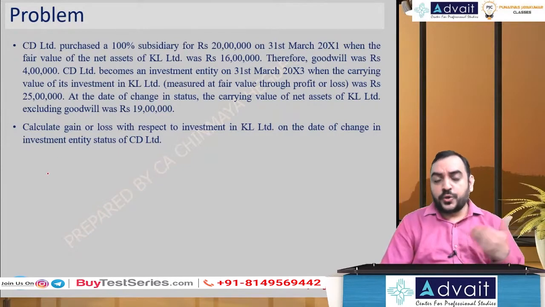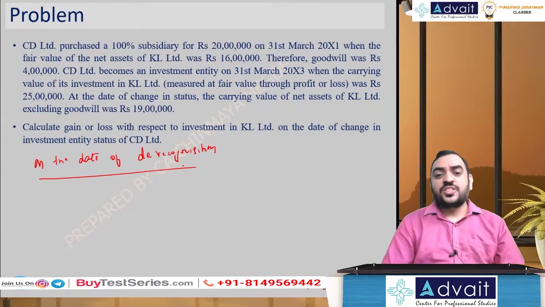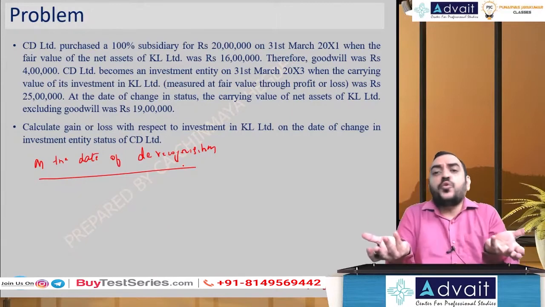So what entry are you going to pass? On the date of derecognition, disposal, change in status, I'll say derecognition. You became an investment entity, which means you no longer have to do consolidation.